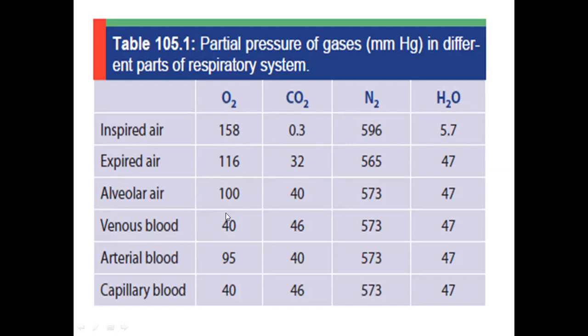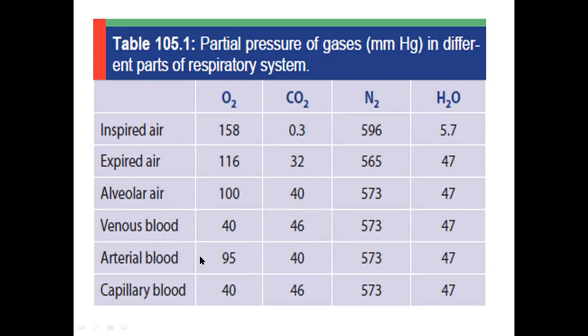So what will be the partial pressure of oxygen in venous blood? 40, because tissues used up the arterial oxygen and tissues produced carbon dioxide. So the partial pressure of carbon dioxide in the blood leaving tissues will be 46 and oxygen will be 40. So this venous blood will go near the alveoli in pulmonary capillaries. Between these partial pressures, the gases exchange occurs.